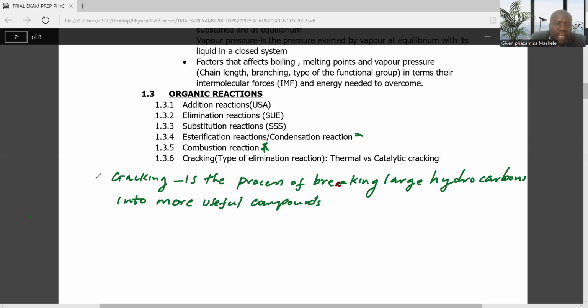So cracking is the process whereby we break very large hydrocarbons into more useful compounds.